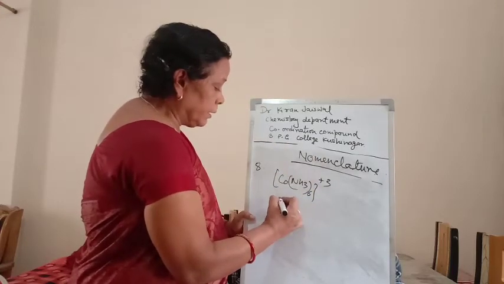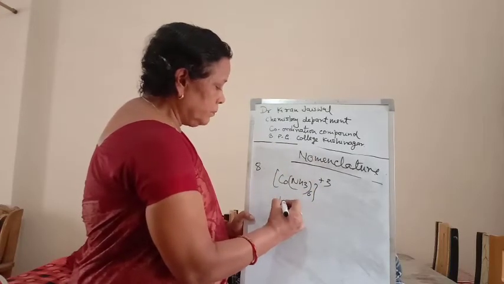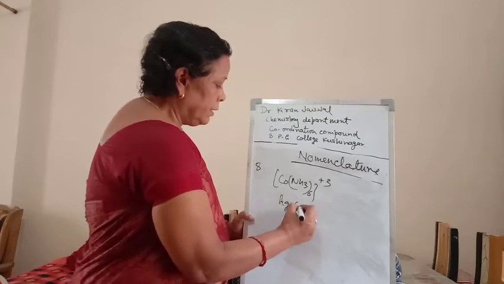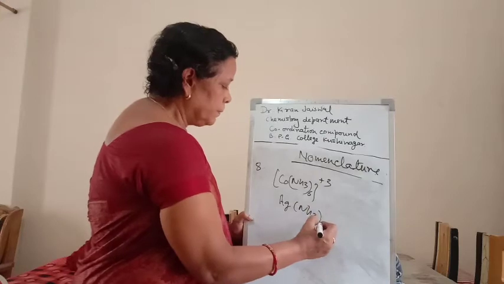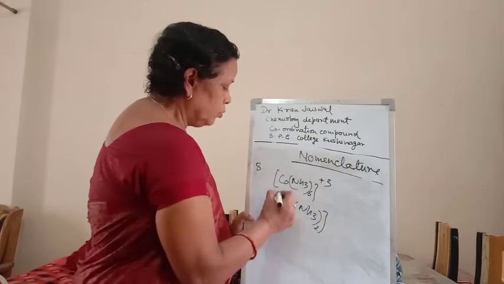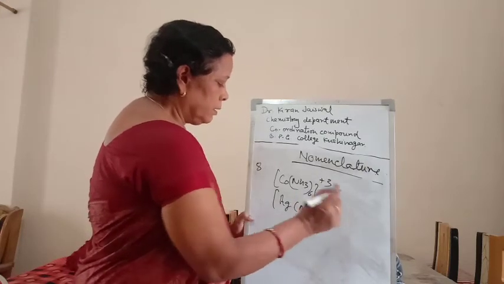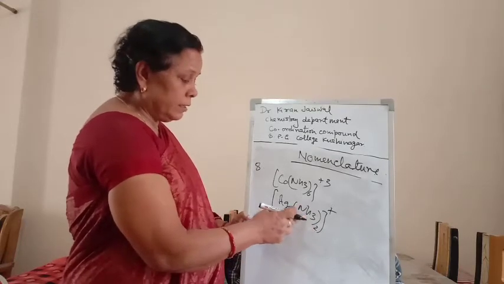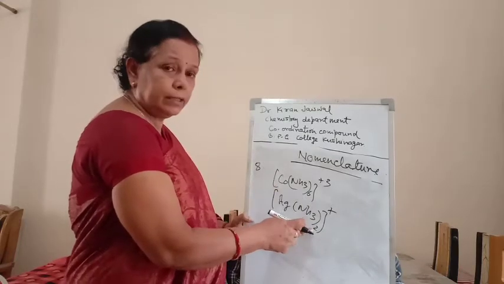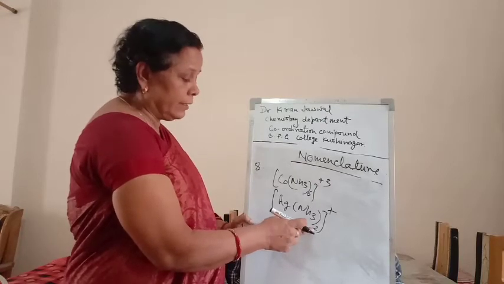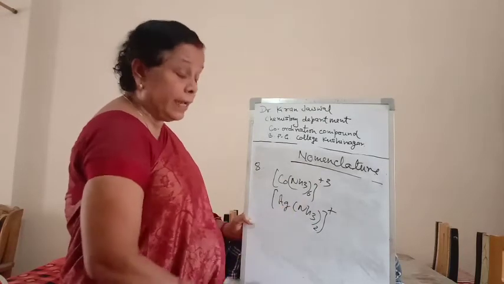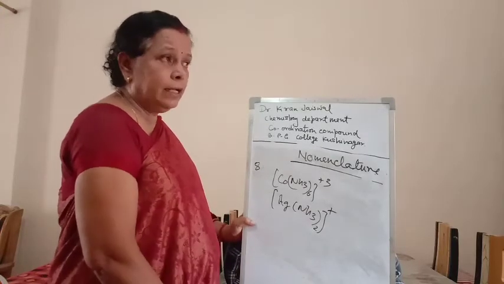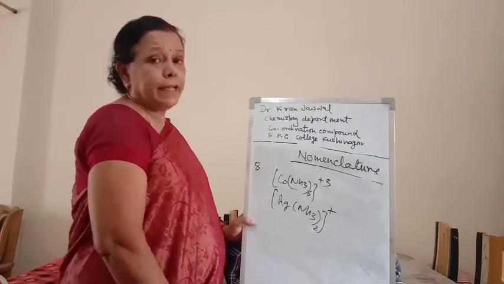Similarly, Ag(NH3)2 +: the name will be diammine. There are 2 ligands, so diamminesilver(I) cation. So the number of simple ligands is written by di, tri and tetra.